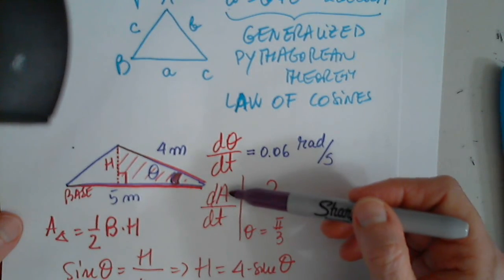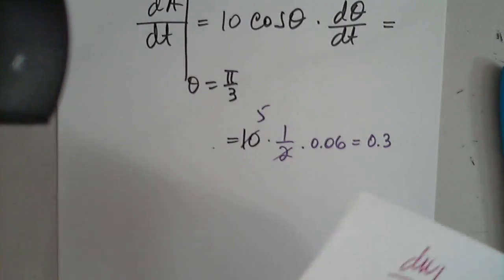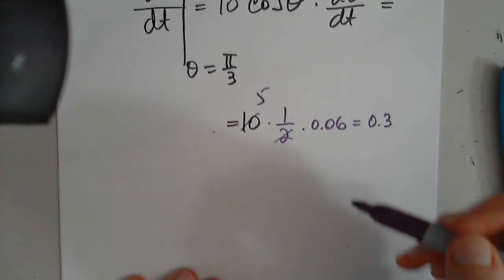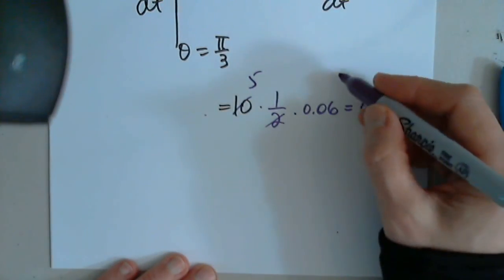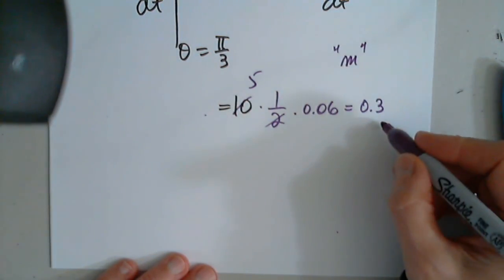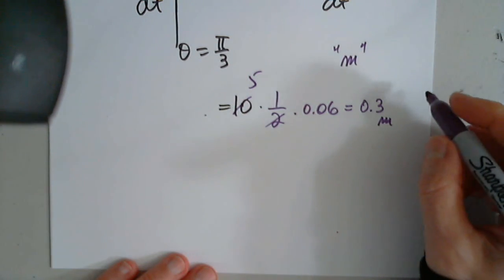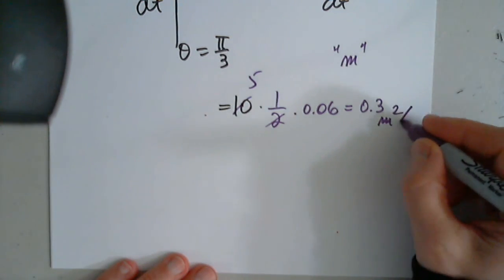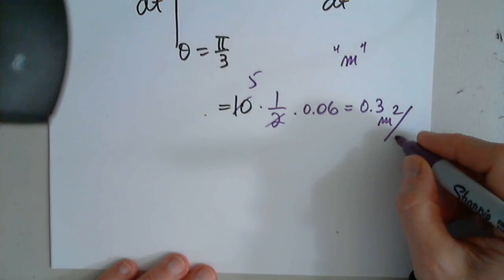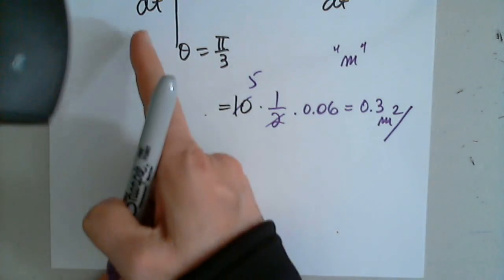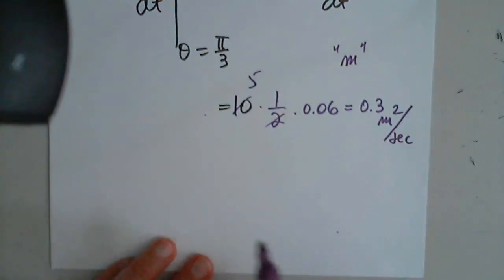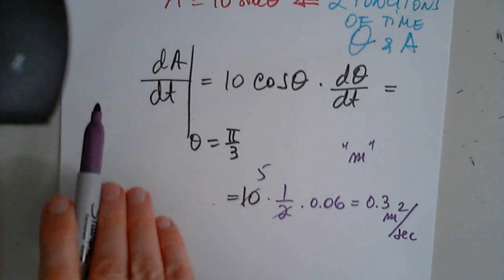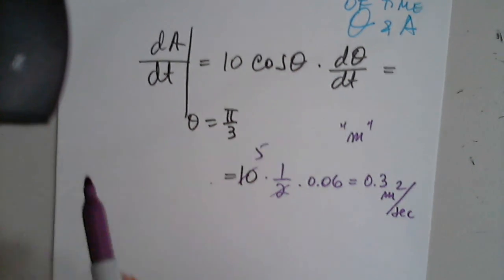Yes. Area is measured in what, I don't know what unit we're given. Meters. Meters a second. Meters squared per second. Yes. It's the measurement unit of this over the measurement unit of this. Very good, awesome.